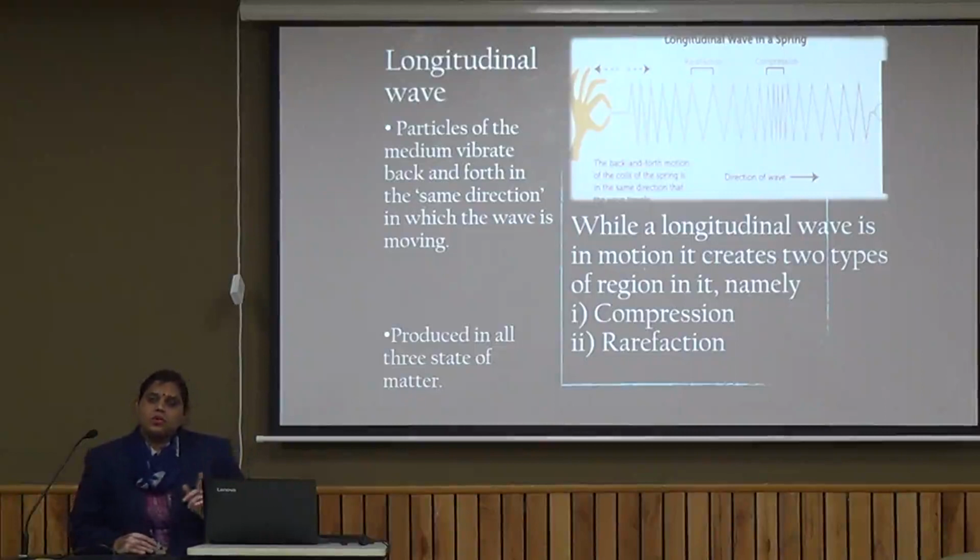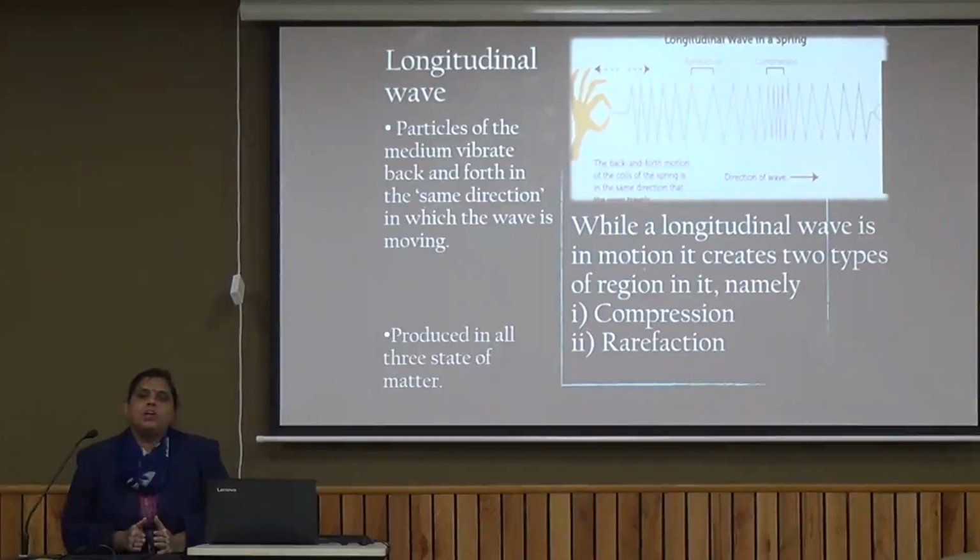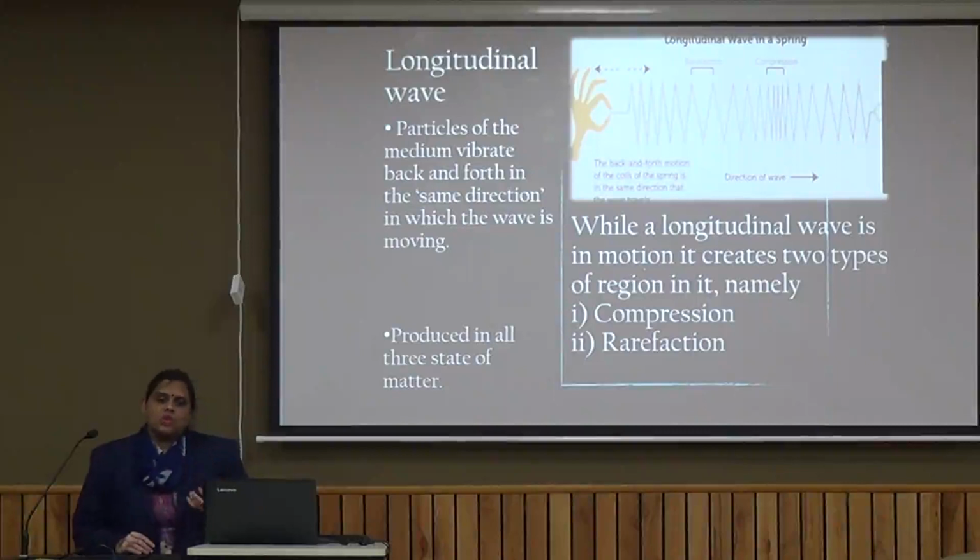The regions in which the particles are coming closer are called a compression, and the regions in which the particles are moving apart are called a rarefaction. This kind of wave can be produced in all the three kinds of media: a solid, a liquid, a gas. Sound actually moves by means of a longitudinal wave, and therefore sound can move in all the three kinds of media.